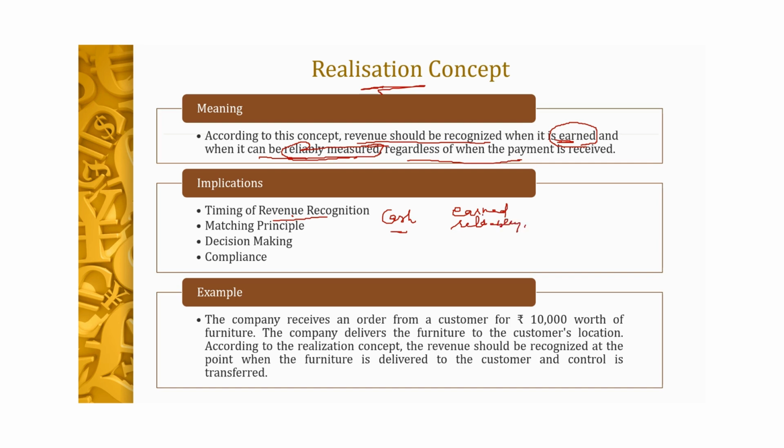So you have to look at this very carefully. We are not concerned with the cash. We have to see when it was earned and whether we can measure it reliably; at that time we will recognize that revenue. So it also helps us in following the matching principle, because the matching principle says to measure the current period's revenue against the current period's expenses, whether paid or received. Similarly,